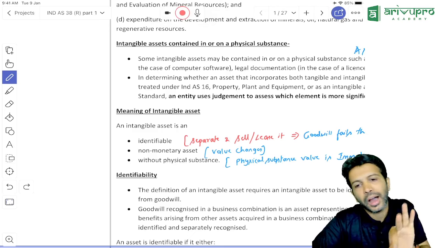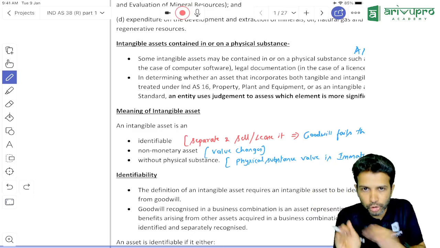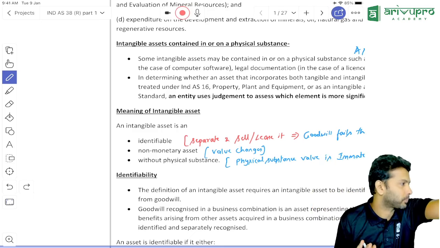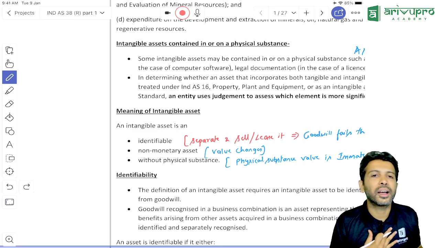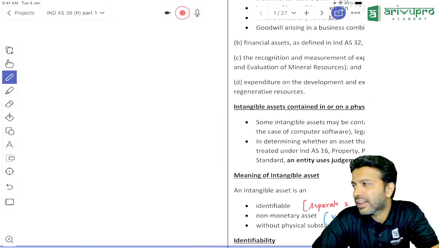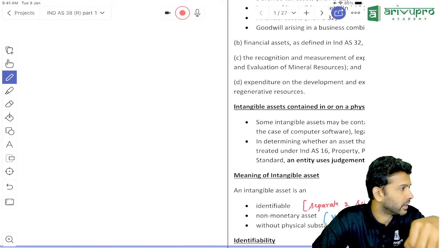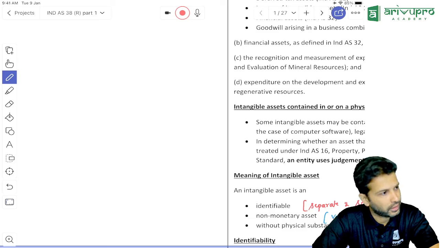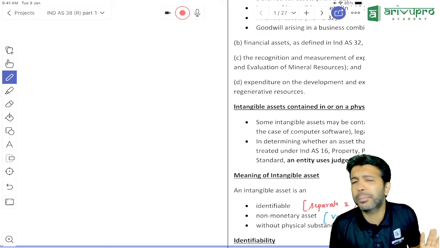Sir, if you want to call something an intangible asset, first it should be identifiable. If you want to say something is identifiable, you should be able to separate it and sell it. Give me some examples of intangible assets. Patent, copyrights, goodwill, software, all these are intangible assets.